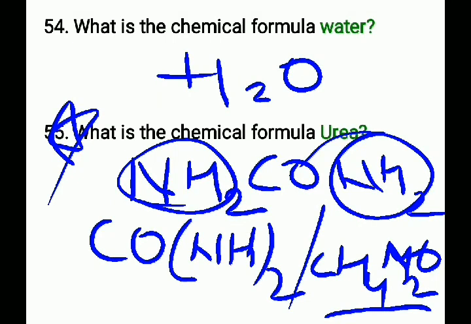These are the chemical formulas of urea, that is NH2CONH2, or the option may be CO(NH2)2, or CH4N2O.